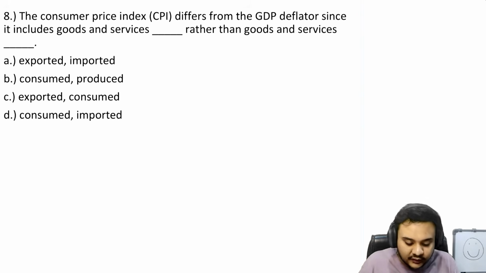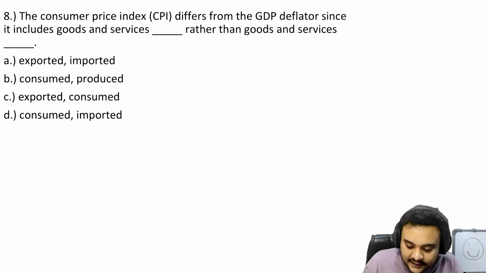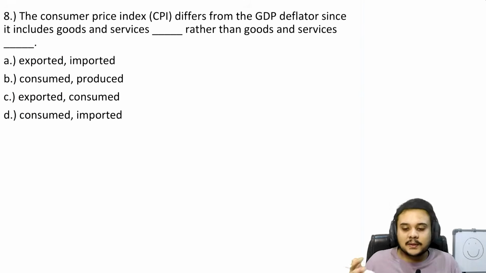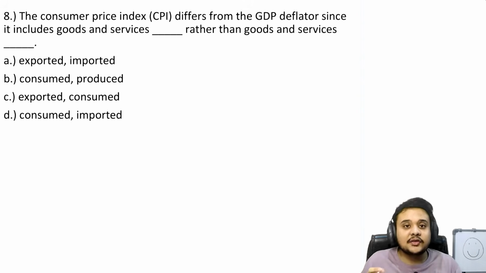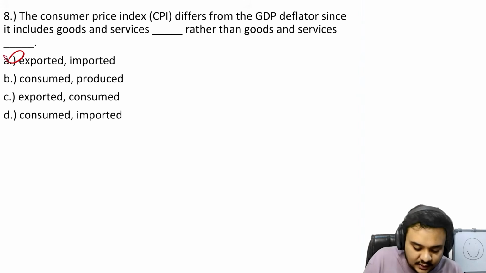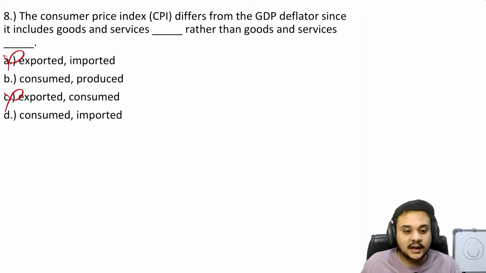So if you say that the consumer price index is going to include goods and services that were exported, that is so stupid, right? That is what makes these questions very easy, that you can just eliminate one wrong keyword that you notice very easily. Boom, boom. You don't have to care about these two options.